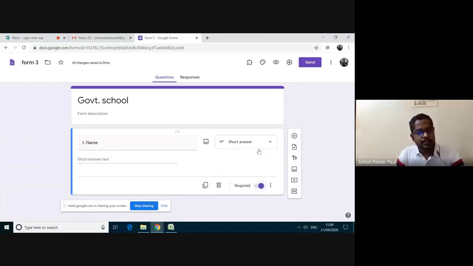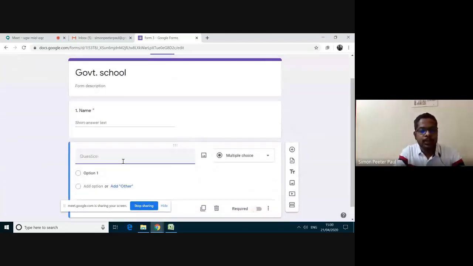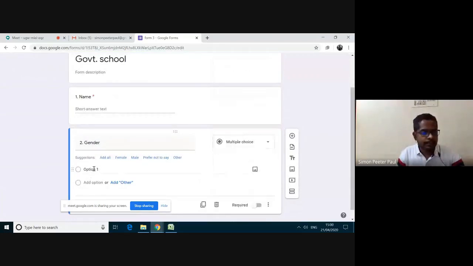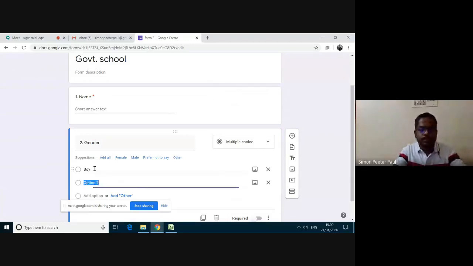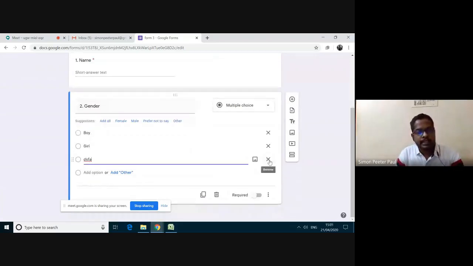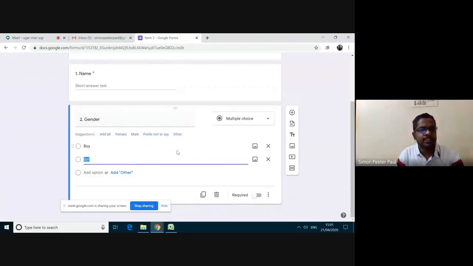To add another question, click on this plus item, and then I'm typing the second one, gender. This one, I'm selecting multiple choice. Here I'm clicking and typing boy. To add another option, press the enter key and type girl. Suppose if you added some other option and want to delete it, there is an option next to it. You click this one and it gets deleted.